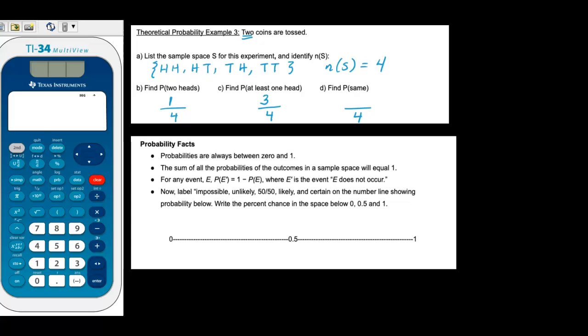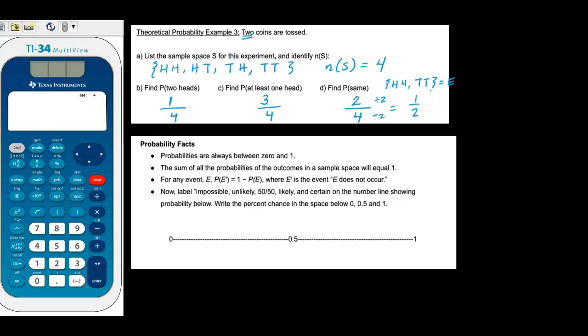The probability that you get the same thing, so that would be either a head or a tail, would be what this event is referring to. So there are 2 options there. So there's a 2/4 probability, or you could divide those both by 2 and simplify and get a 1/2 probability of that happening. Okay, so let's check out some probability facts.